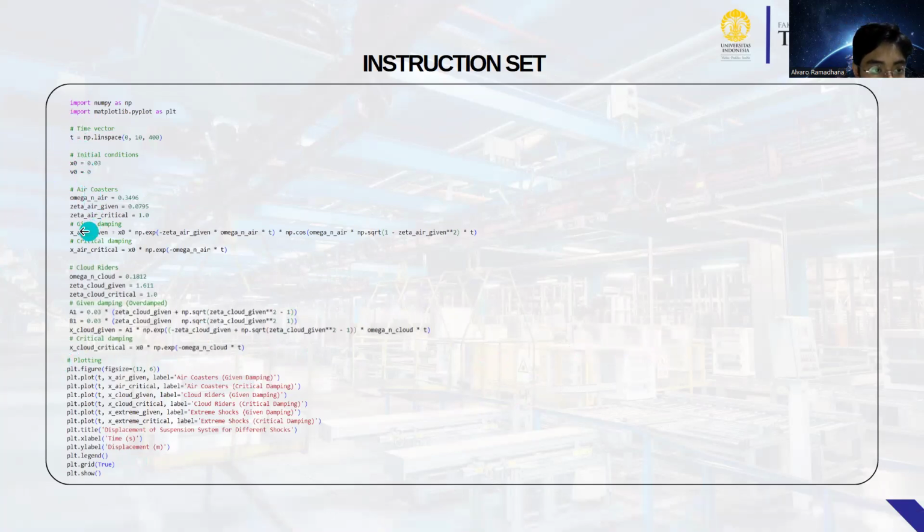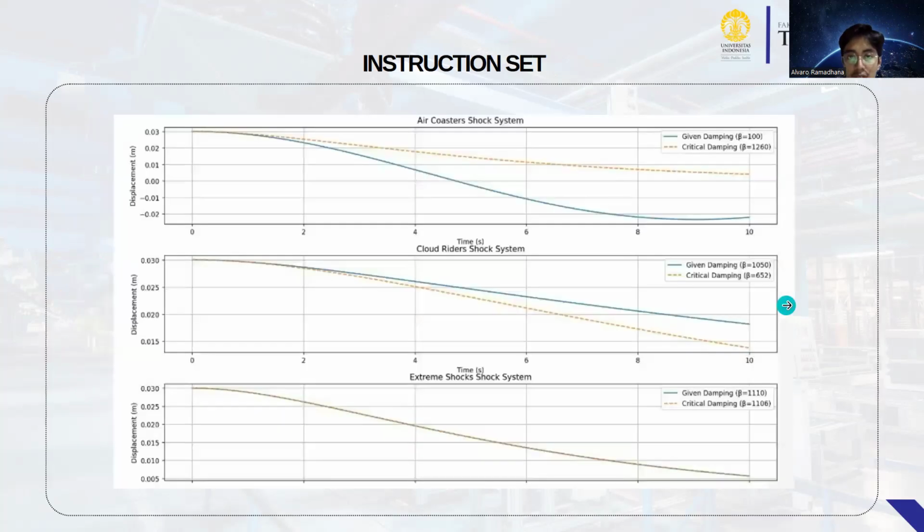Next, this is the interaction set. The first, Air Coaster: omega, zeta for the given damping and critical damping. Next, Cloud Rider, and then the different damping for each of them. So this is the graph.